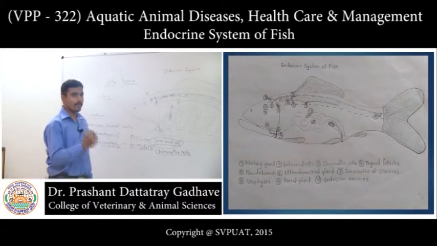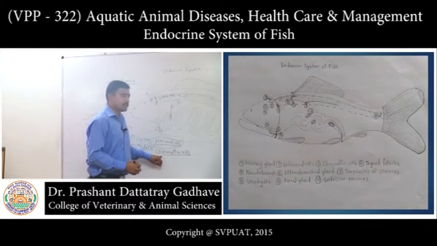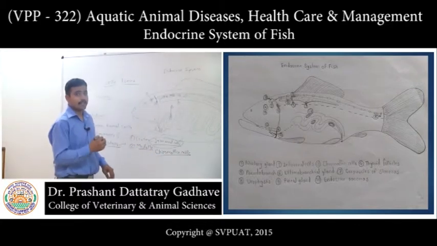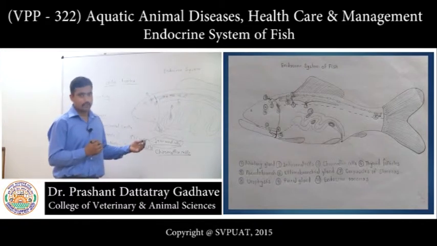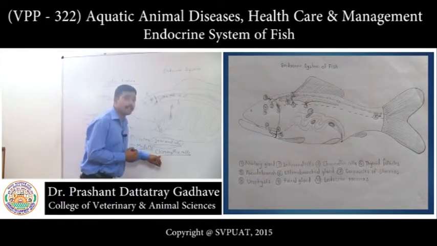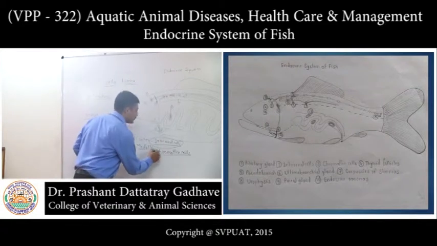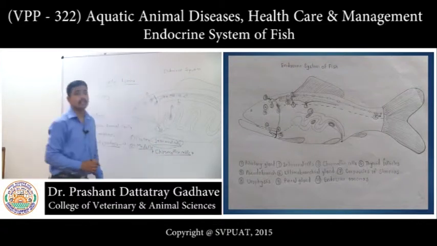These cells secrete adrenaline and noradrenaline. They are associated with the sympathetic ganglion in the kidney.